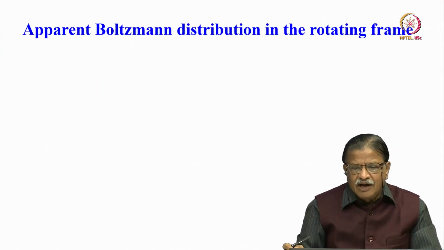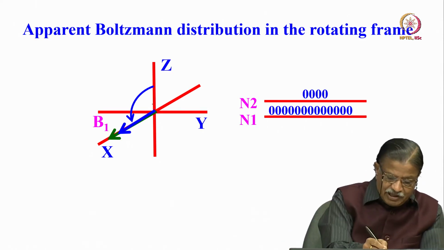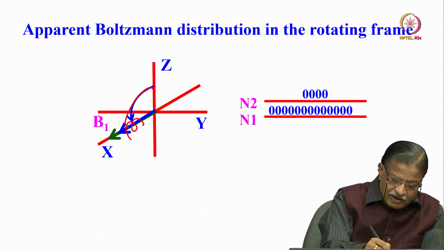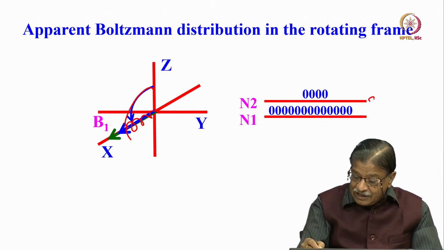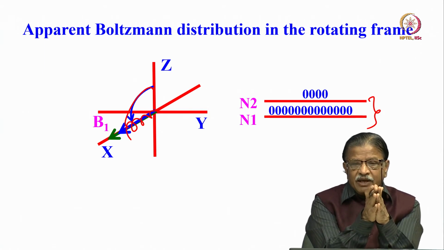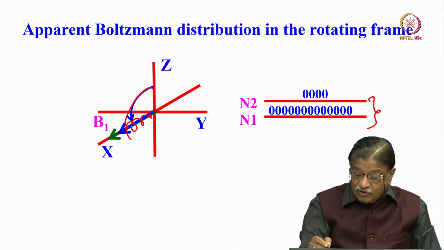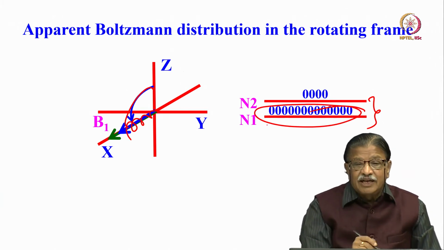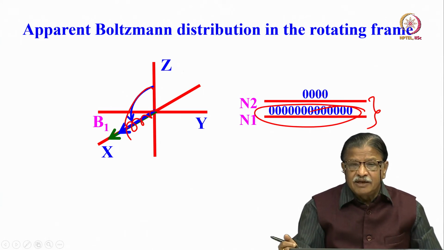The apparent Boltzmann distribution in the rotating frame is this: when you bring the magnetization here and apply a radio frequency pulse along this axis, during the spin lock the energy level separation has become much smaller. It is compressed, held by a weak RF field. But you see, there is more population in the ground state, the lower energy state, than in the higher energy state.